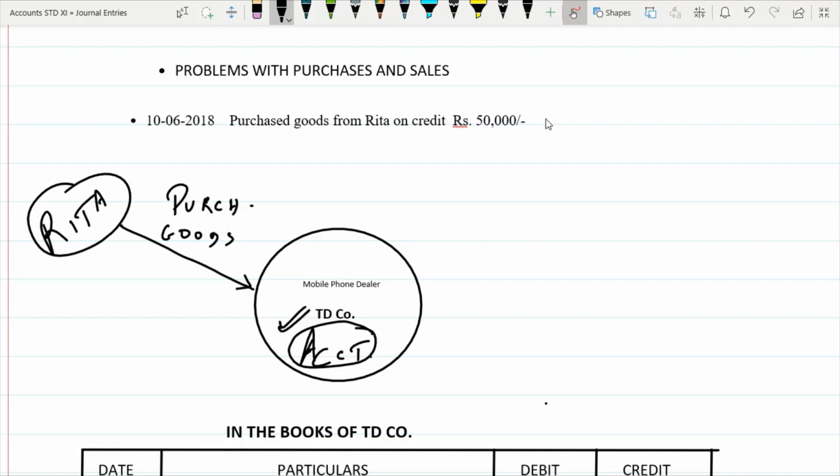So now let us look at this transaction. Who are the parties and what is involved in this transaction? First party here is this company, because we are purchasing, so TD company. Second party is Rita. And third is goods purchased.